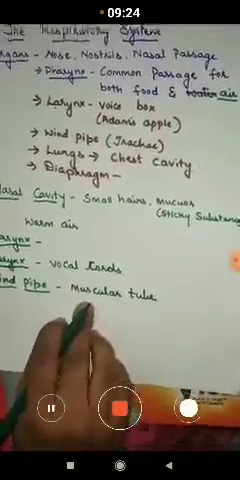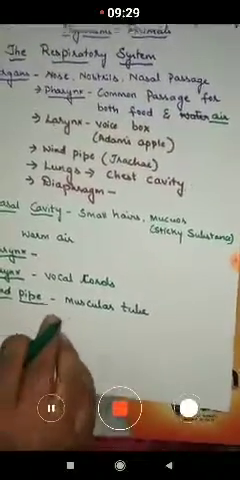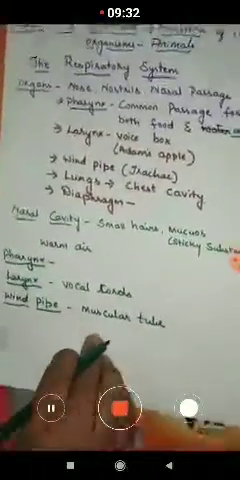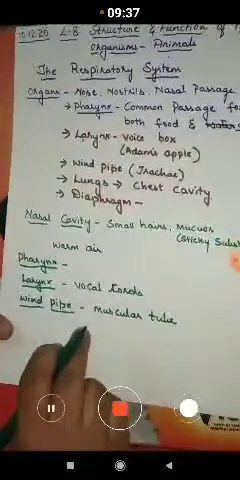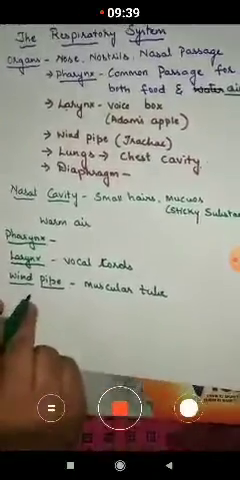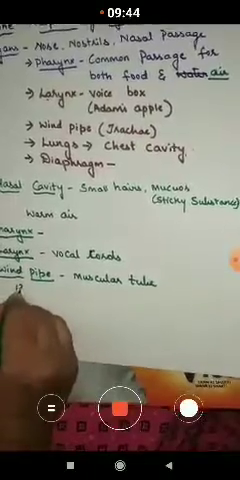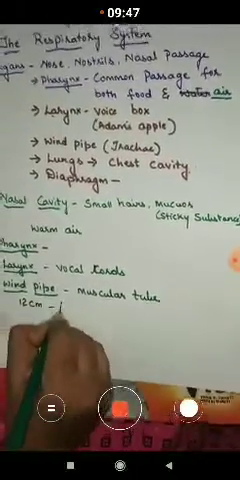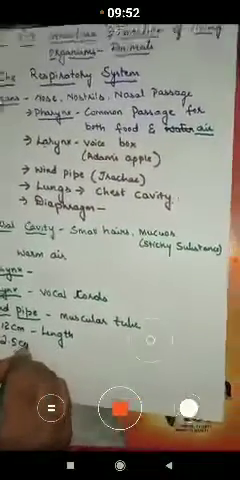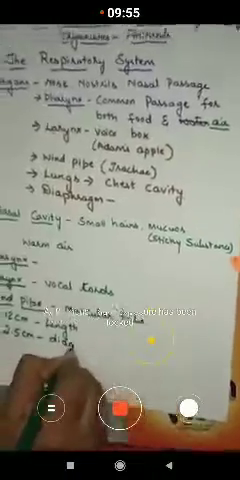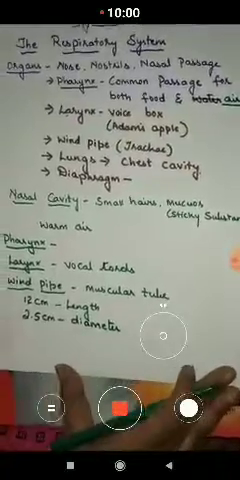Yes, it's a muscular tube, which means it is made up of muscles. Okay, children, it is situated in front of the food pipe. Understood? The windpipe is situated in front of the food pipe in the neck region. It is about 12 centimeters in length and 2.5 centimeters in diameter. So the windpipe is 12 centimeters in length and 2.5 centimeters in diameter.